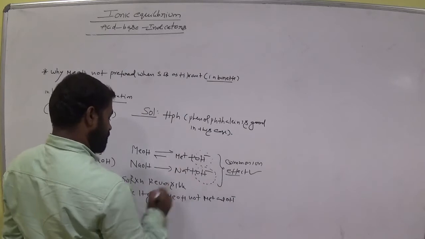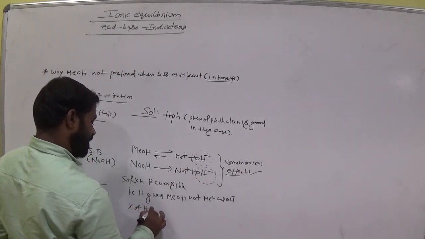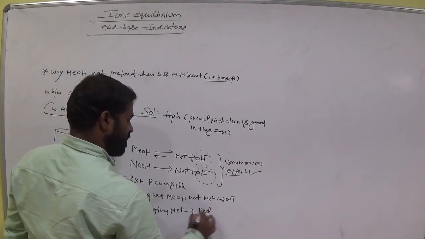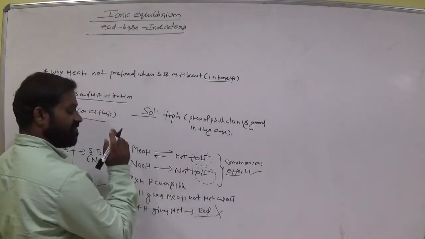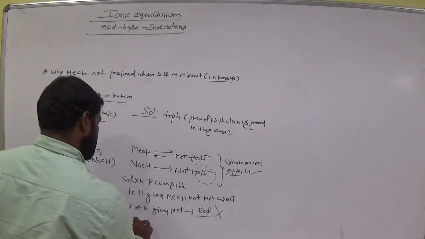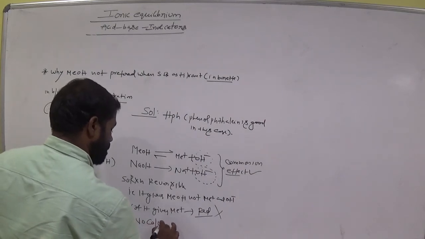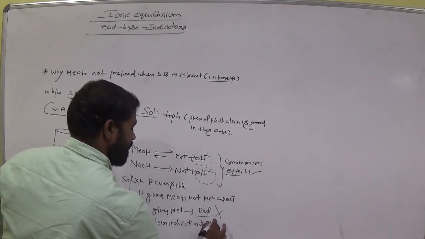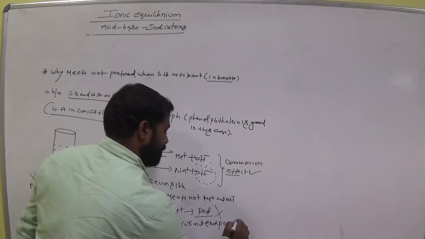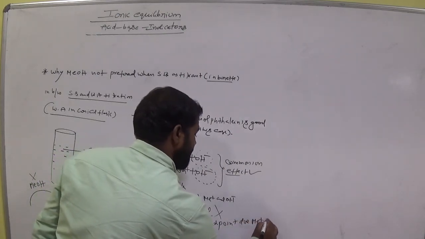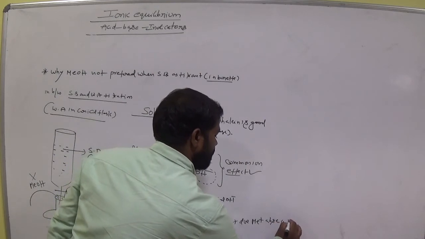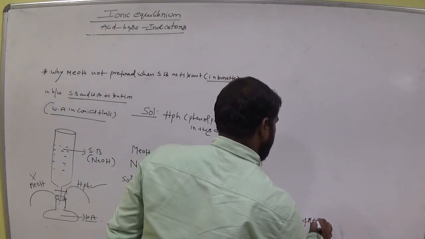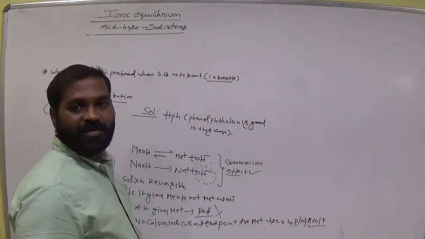If it gave Me plus, it would give red color in the conical flask, but that is not possible because it is converted to MeOH. So no color indication at the end point due to Me plus absence in the presence of MeOH indicator. So we can't prefer MeOH here.